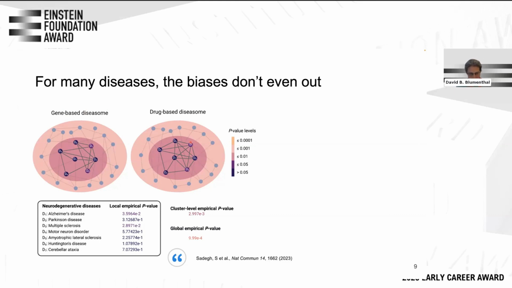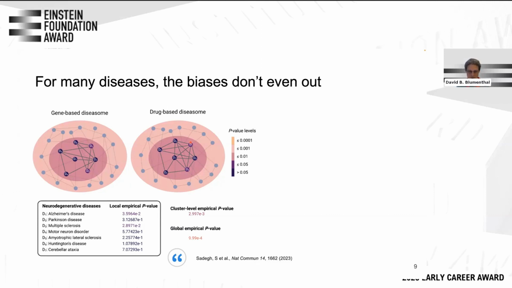All right, and now what we said is, okay, let's assume that the biases do even out and that those disease association databases, despite this annotation bias, somehow still contain useful information about disease mechanisms. Under this assumption, our disease networks should actually be systematically similar to each other. Because although the mechanistic subtypes are maybe not known yet, they should induce parallel associations between the different data modalities. And this is an assumption you can test. And that's exactly what we did in our paper.